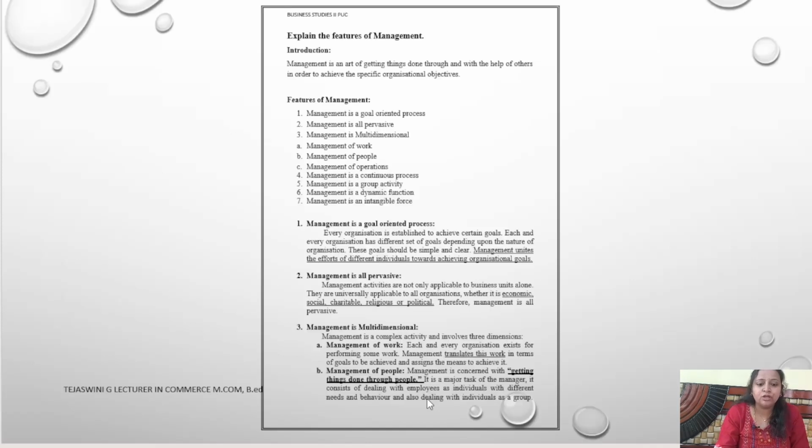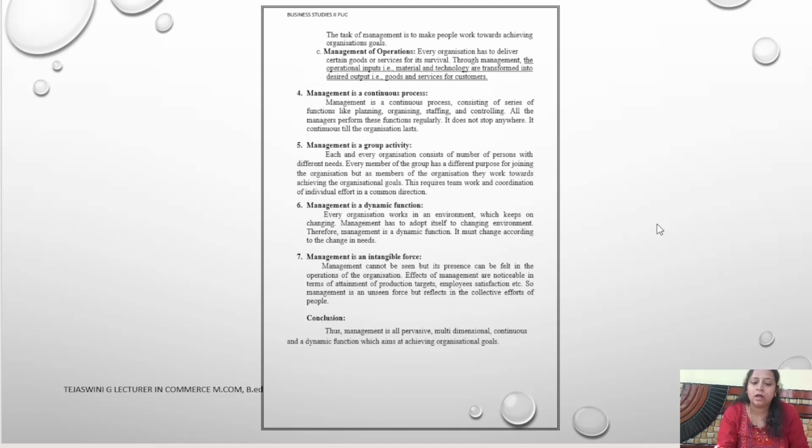See, I have given you the notes also. A replica of it I have put in the slide. So this is how your notes will be. You can download it. It is there in our description box. First you have to write the introduction, features of management, then explain the management points one by one, and then the conclusion. I have given it in this sheet; if you write the same thing in your paper, surely you are going to get 8 marks.